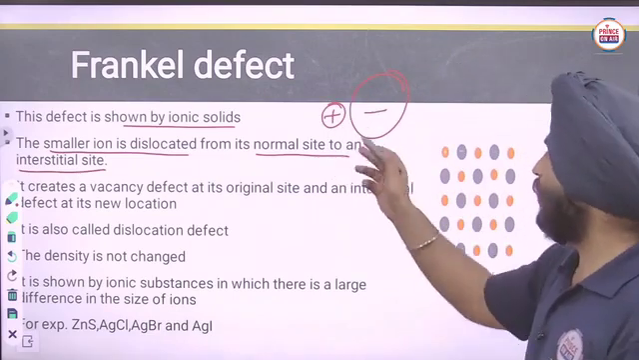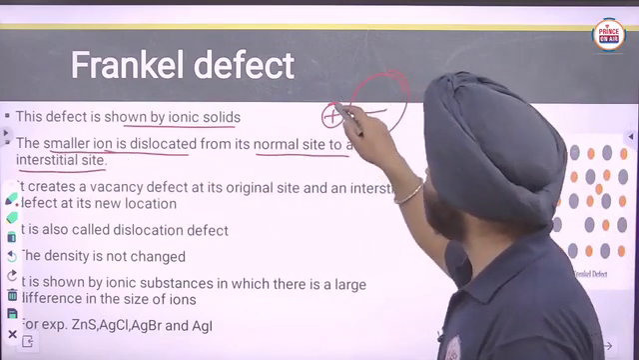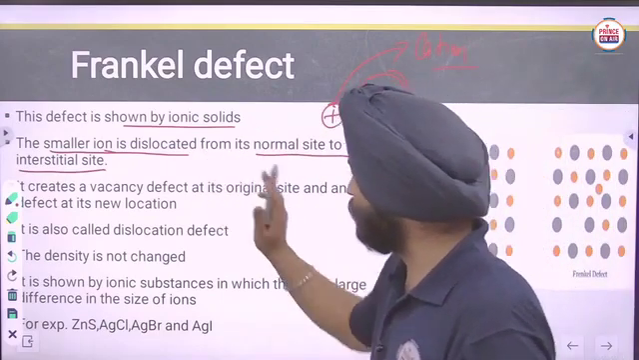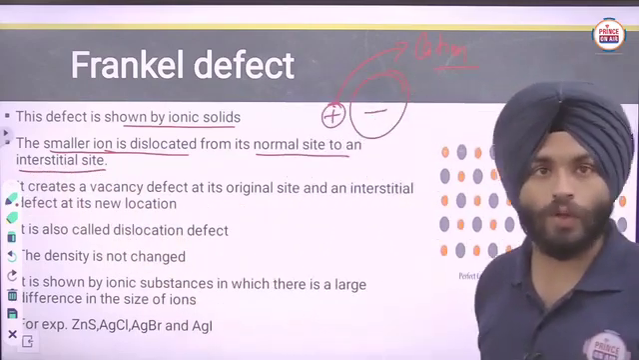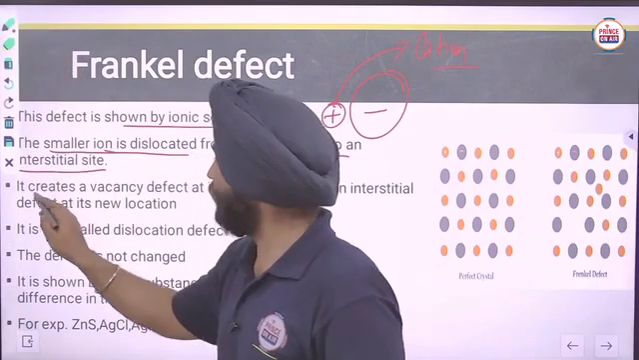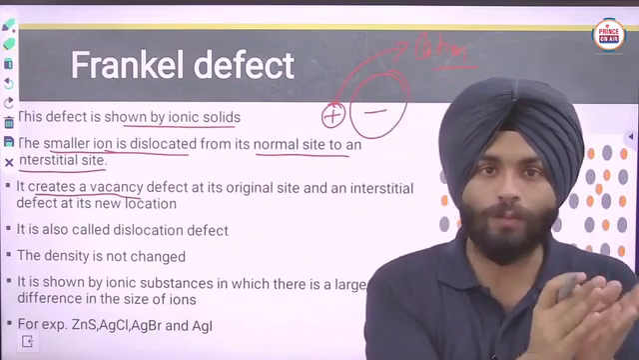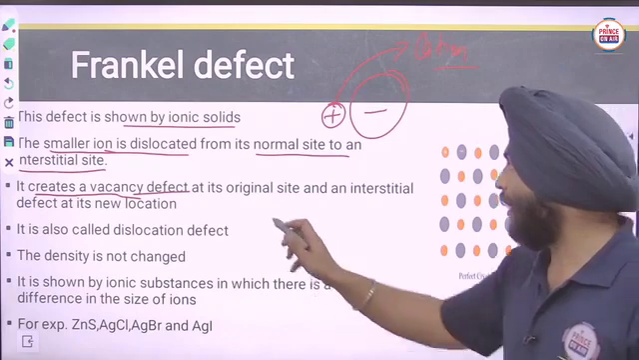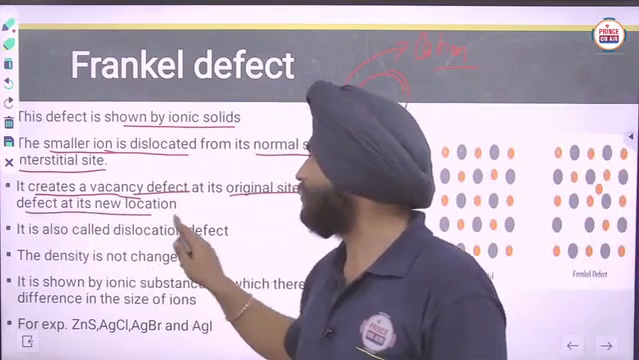Okay, so always the positive charge, the smaller ion is dislocated, which means the cation will be dislocated from its normal site to an interstitial site. Clear? Now, whenever the smaller ion moves from its own position, it will create a vacancy at its original site, and an interstitial defect at the new location.